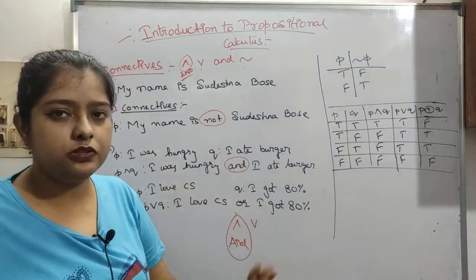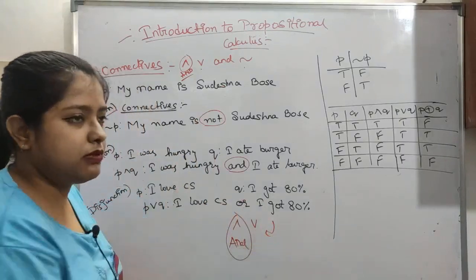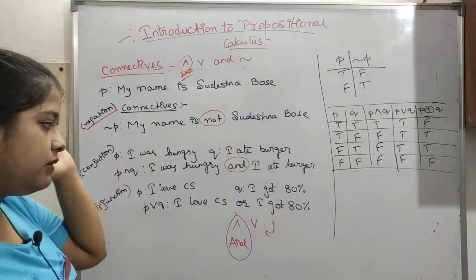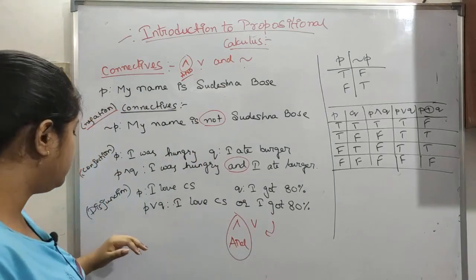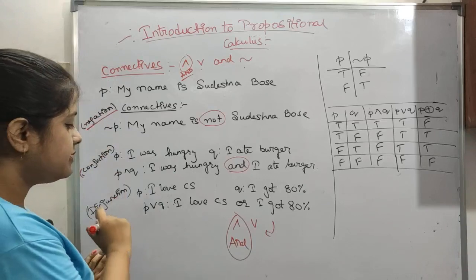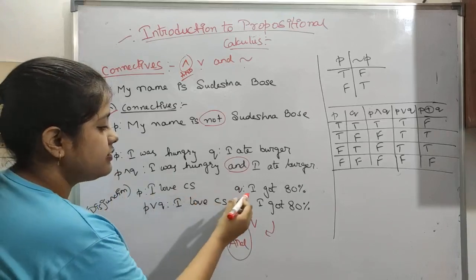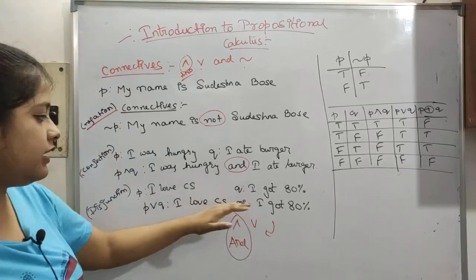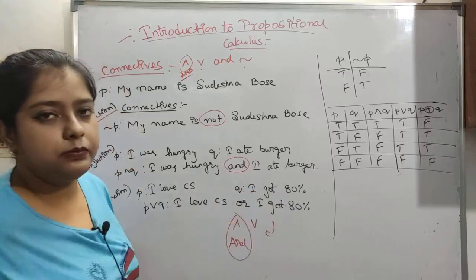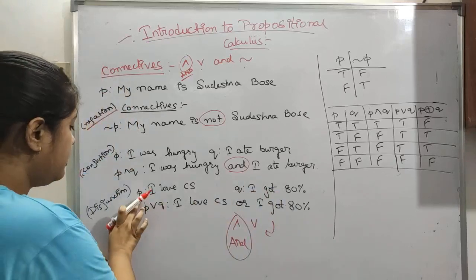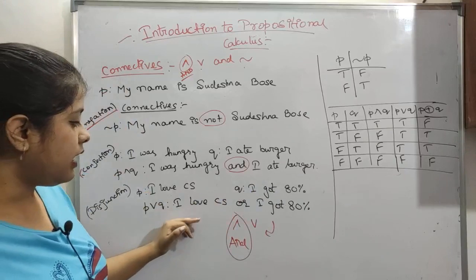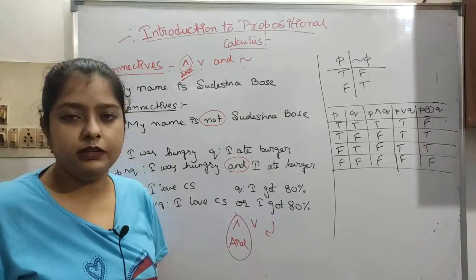That is and, and the opposite will be or. This is just a trick to remember. If you can remember without any trick, that's well and good. Now let's see disjunction, which is basically or. I love computer science is the P statement, and the Q statement is I got 80%. Now if we apply disjunction here, P or Q: I love computer science or I got 80%.